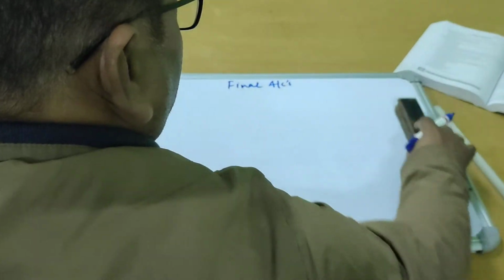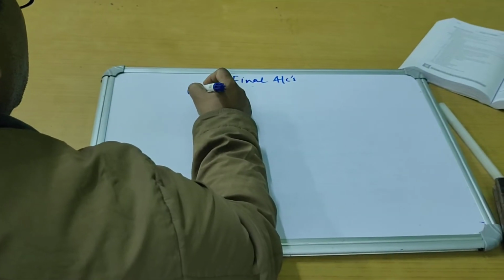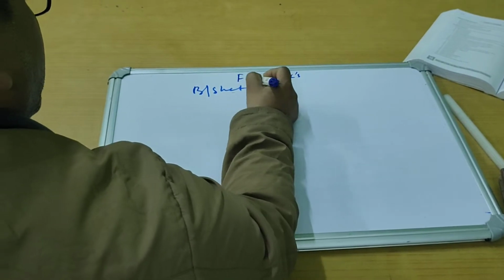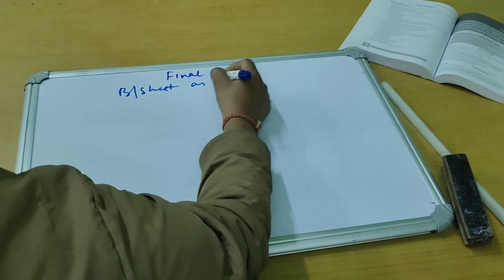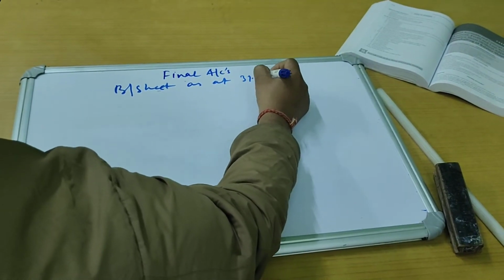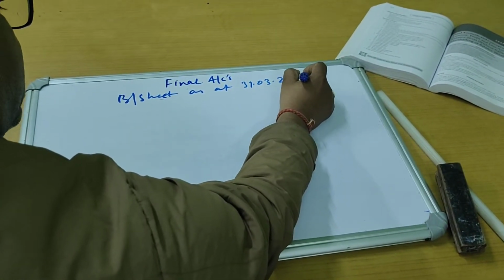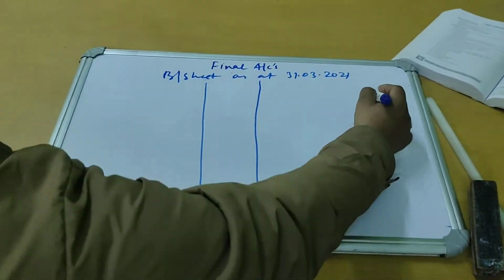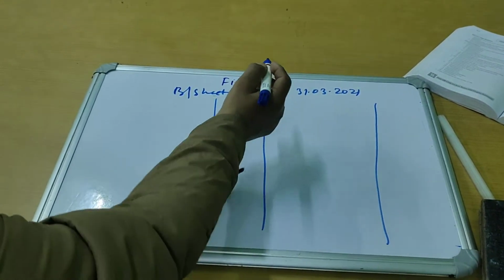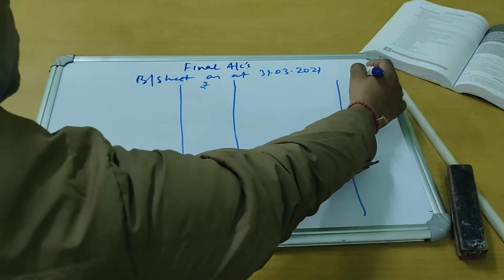The heading will be balance sheet as at 31st March 2021. This is an imaginary date. Now the balance sheet, both sides you keep rupees.